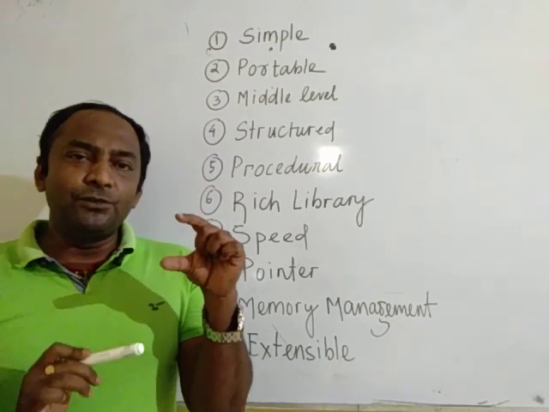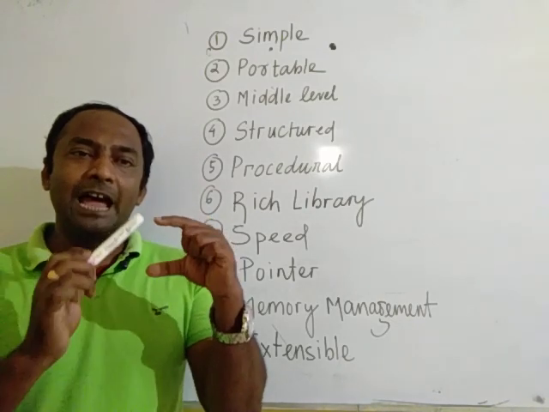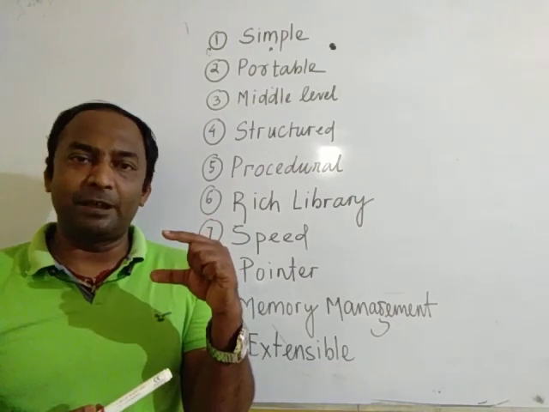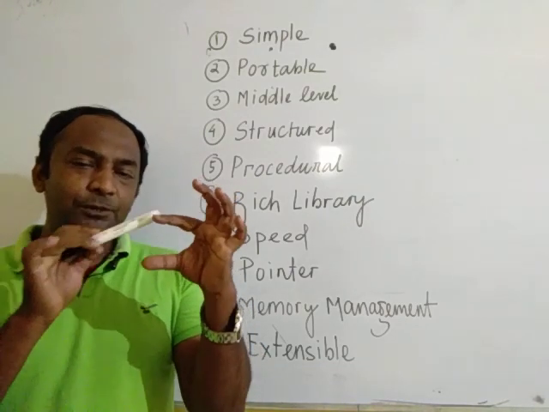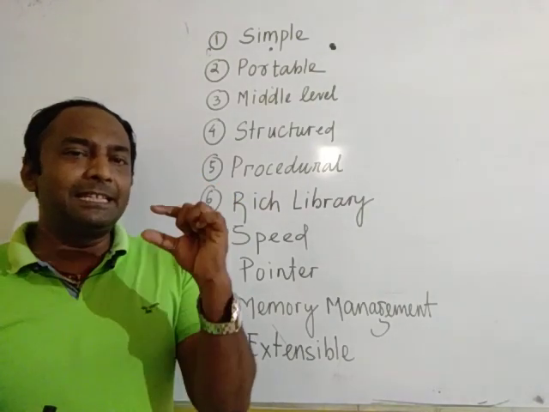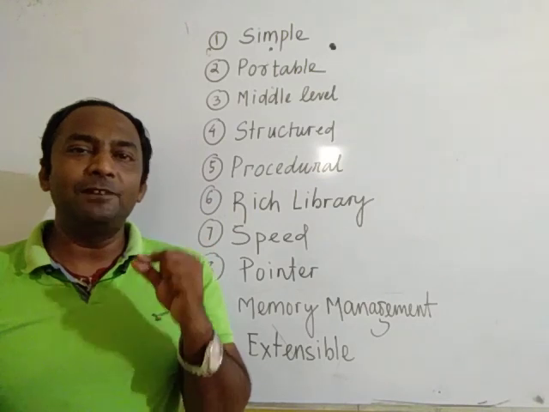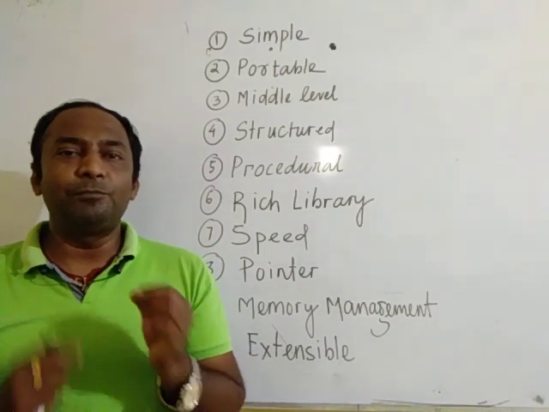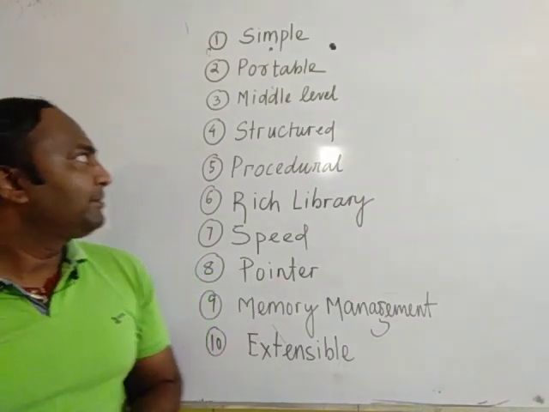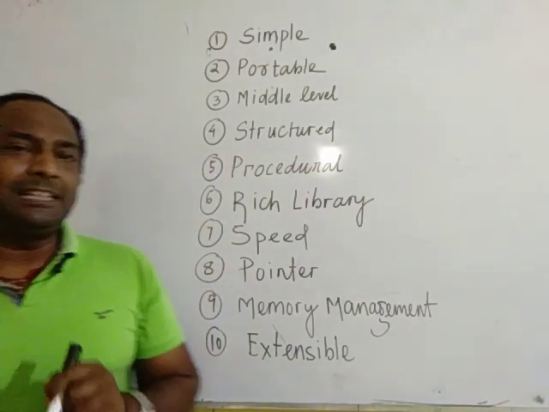C is also used for developing applications, as in the case of the high level programming language. So C lies between these two. One is high level, one is low level. So C is considered a middle level language that is used for developing both system softwares and application softwares. Next is structured. What is structure?